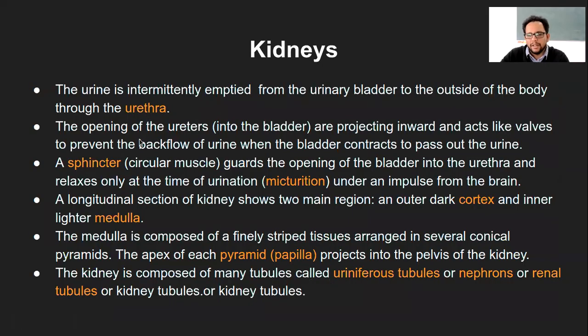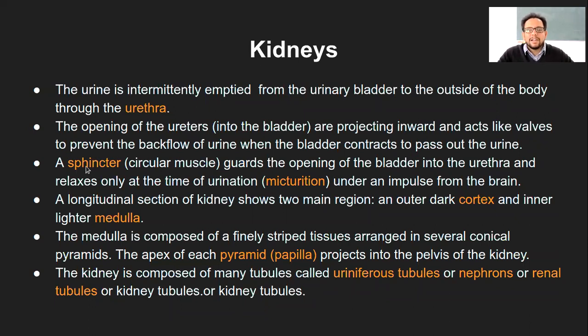So that is what we call the extended projection of the ureters into the bladder, and the function is to prevent the backflow of the urine when the bladder contracts to pass out the urine. Obviously, whenever someone wants to urinate, the bladder contracts. That's when the urine gets pushed out through the urethra, and it could also go back, but it does not go back because of the ureters having this wall-like structure.